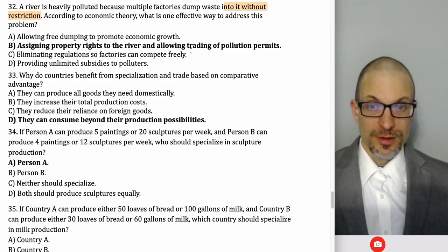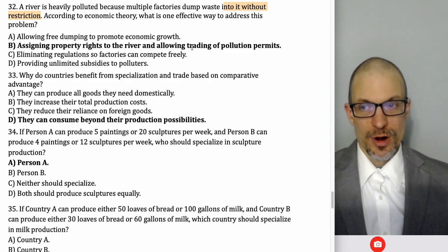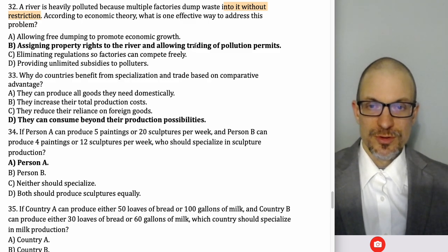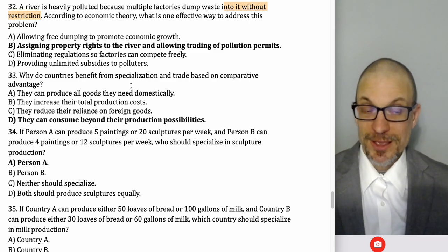And even though we might not feel great about people buying the right to pollute, overall that would lead to factories specializing according to comparative advantage in mitigating pollution. It would lead to less pollution overall, at least in economic theory.